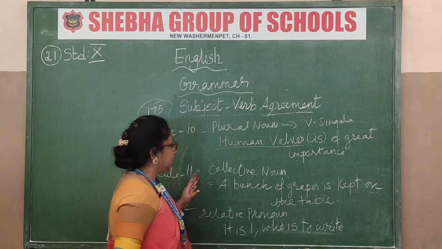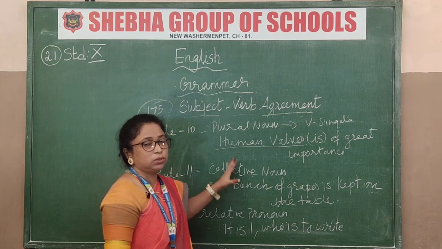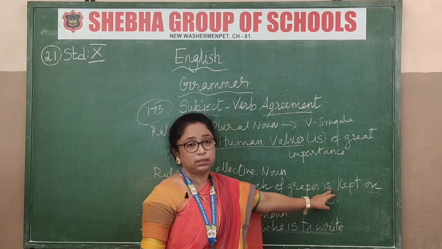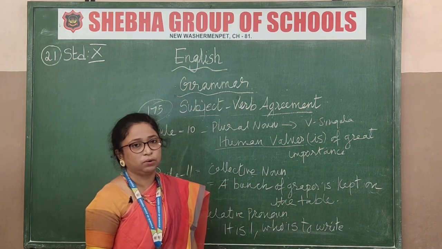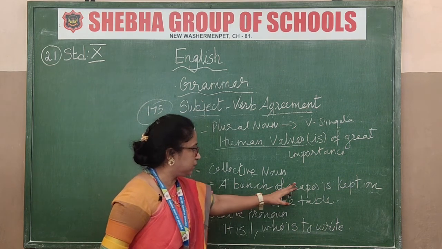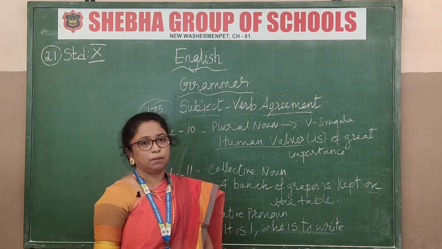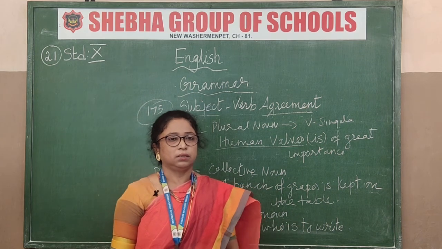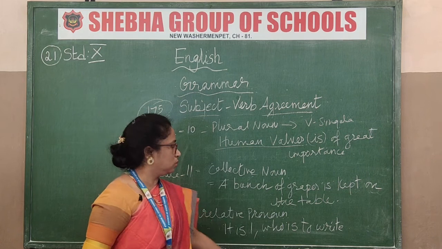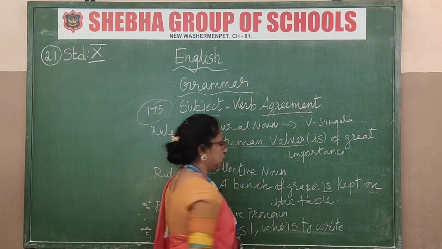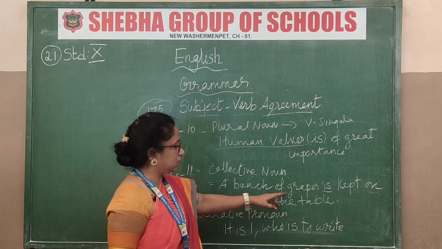Next is the collective noun. Just now I told you, a collective noun will always be followed by a singular verb. We have to add "is" only. The verb should be in the singular form. See that? "A bunch of grapes is kept on the table." "I found a bunch of keys lying on the ground." So "bunch of grapes is." Got that now? "Is" is singular. Okay. "Bunch of keys is kept on the table."